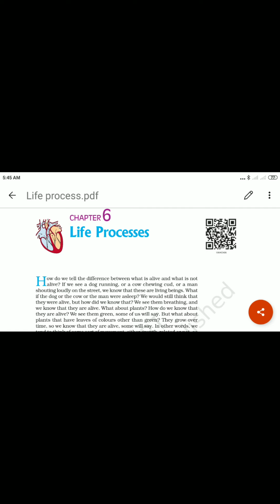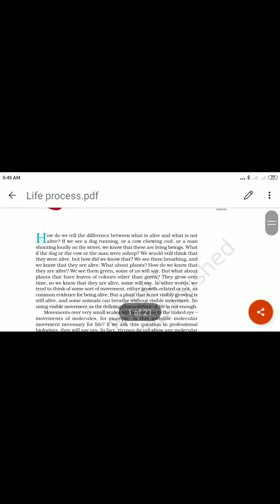from fifth standard, we studied about living and non-living beings, biotic and abiotic factors. Okay, if we take the example of the dog and the cow, they are also doing things.